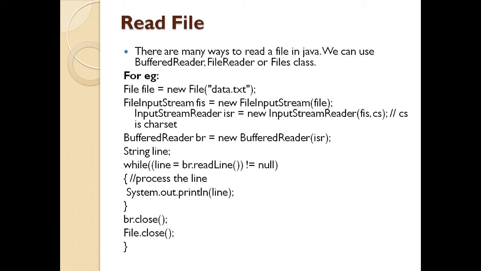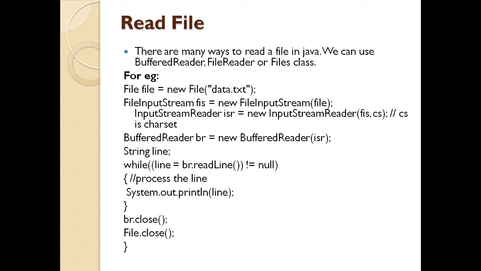So I have buffer reader. I create an object BR which is new buffer reader, which is going to take the parameter of input stream reader, that is ISR. So after that, I need a line which is going to store the characters which I read line by line. So I have declared a variable line of the string data type. Now I execute or iterate till the line is not read. So I have here while line equal to br.readLine. Readline is a method with which you are going to read the line. Whatever line you are going to read will be stored in your buffer reader, that is BR.